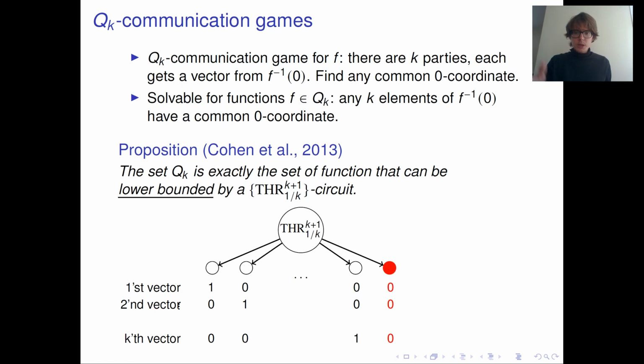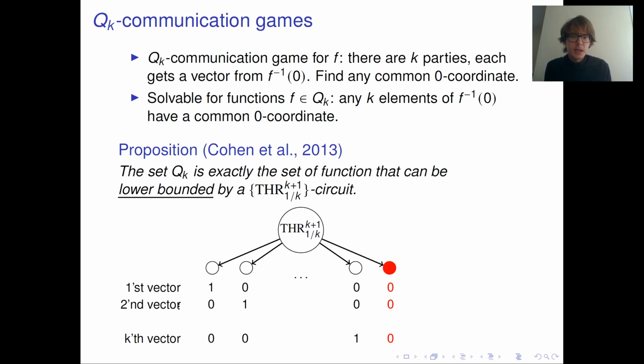So there will be the same gate where again all k vectors are 0.